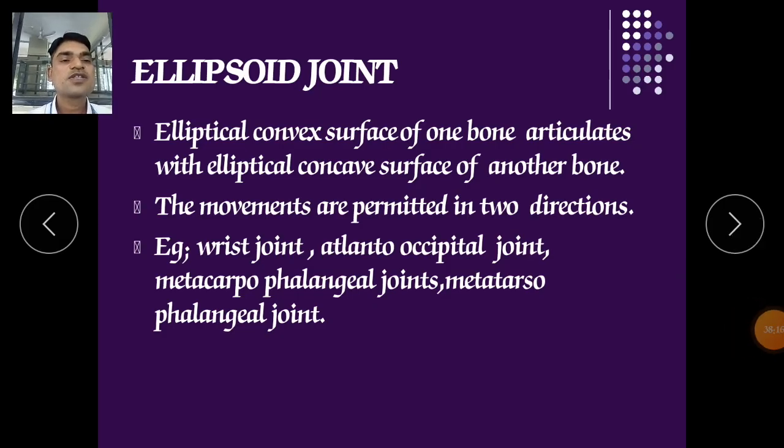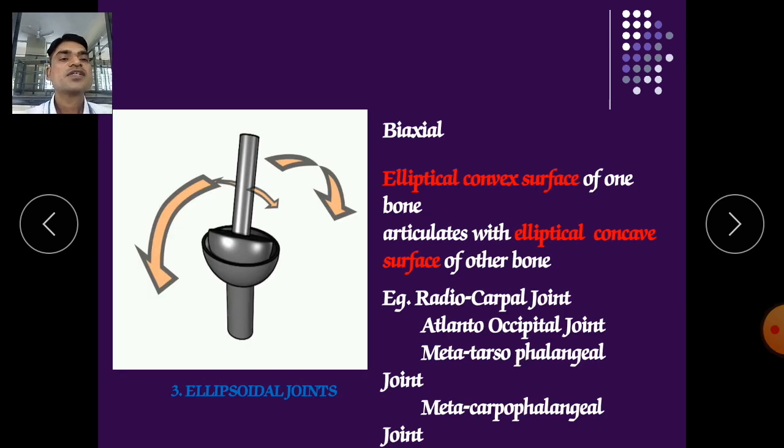Okay, so in this fashion we have discussed the ellipsoid joint. Here it is biaxial: the convex surface of one articulates with the elliptical concave surface of the other. It is just like a pestle and mortar, so one convex surface gets fixed into the concave surface of the other.